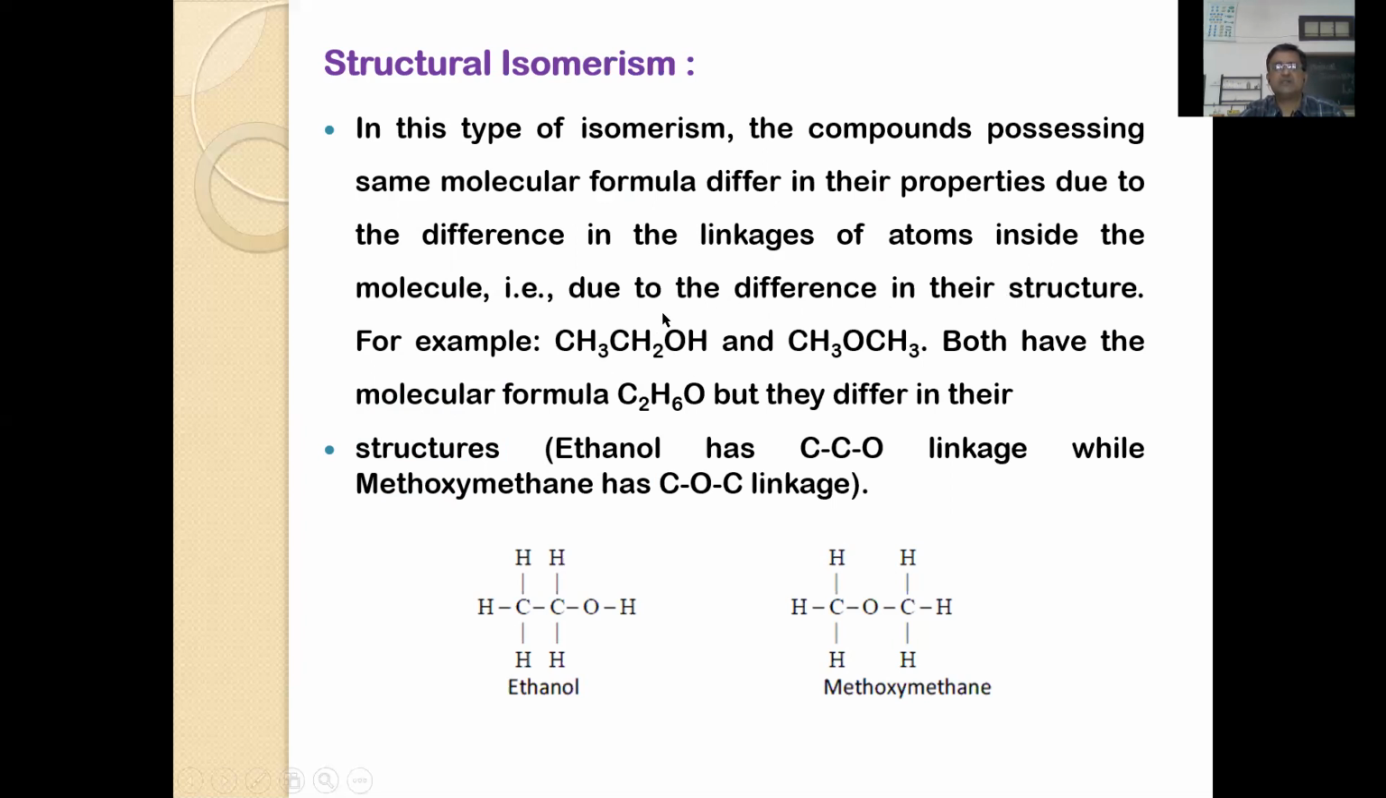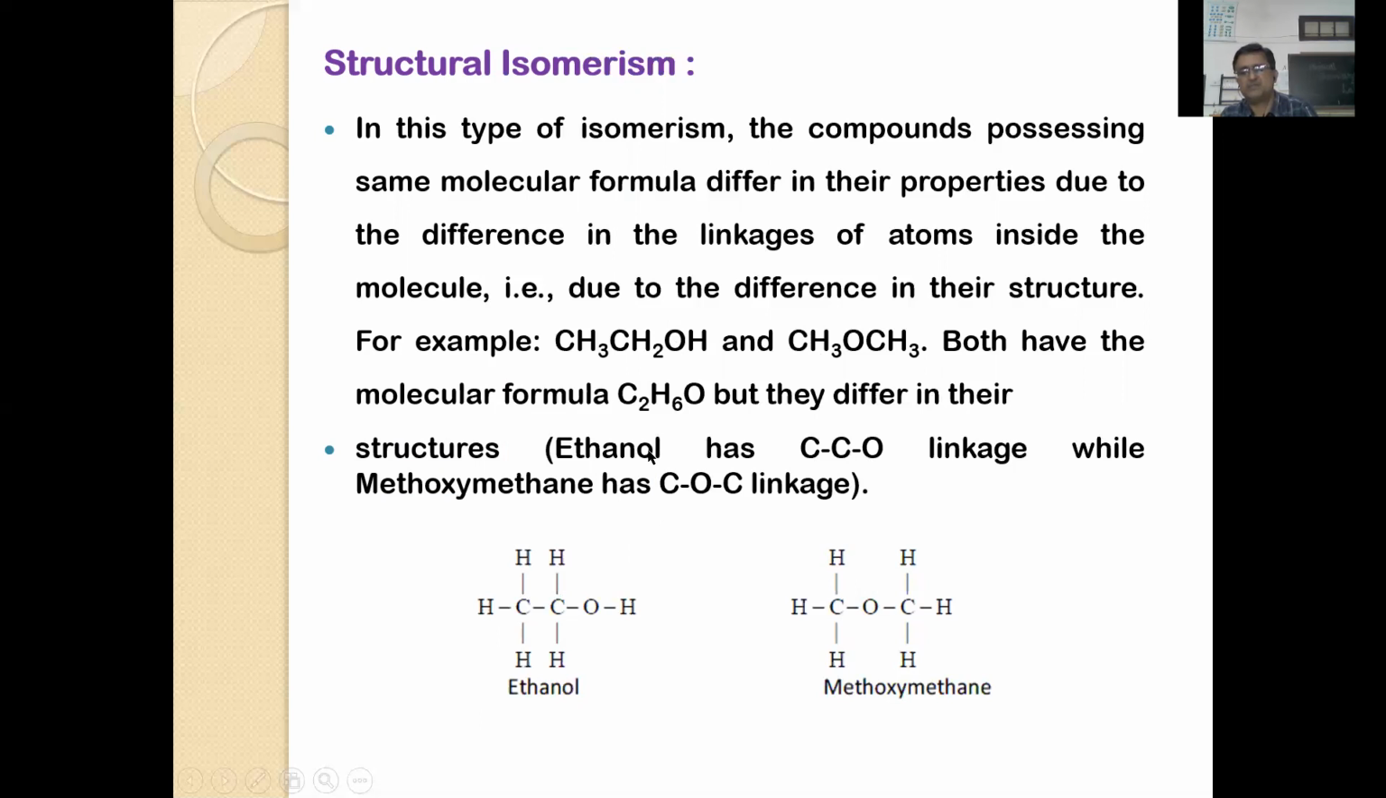For example, you can take ethyl alcohol and dimethyl ether. They are structural isomers, but they differ due to the presence of the functional group. So this structure is usually called functional isomerism. They differ in the functional group. At the same time, you will find a difference in linkage. Here you will find C-C-O, carbon-carbon-oxygen linkage, but here you will find carbon-oxygen-carbon. So this kind of difference is called structural difference.